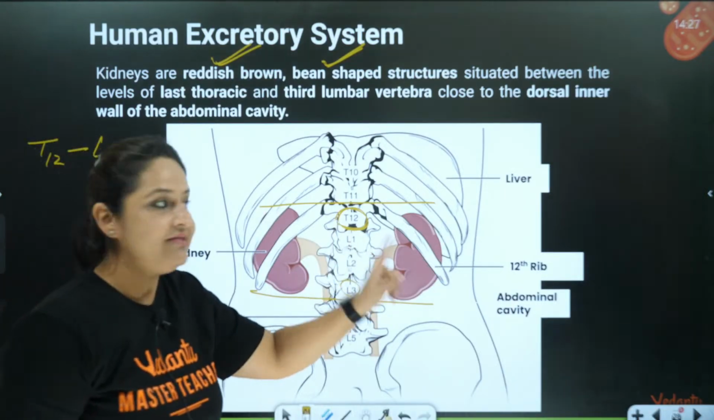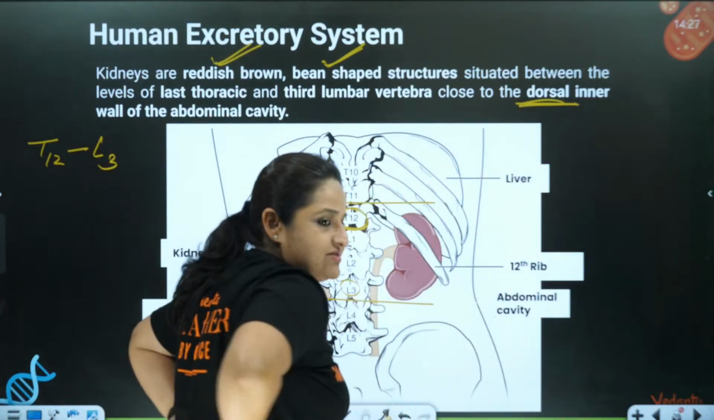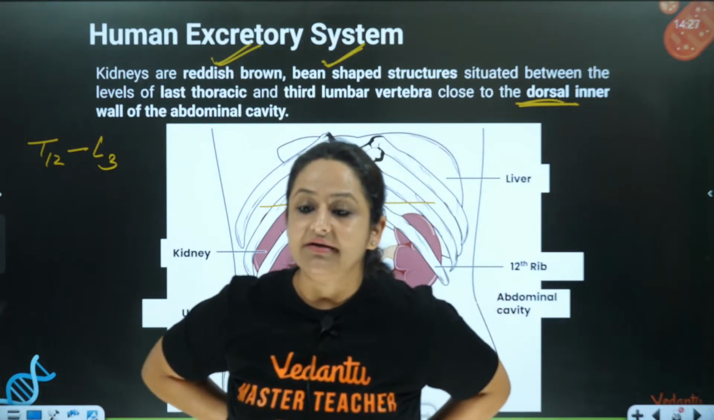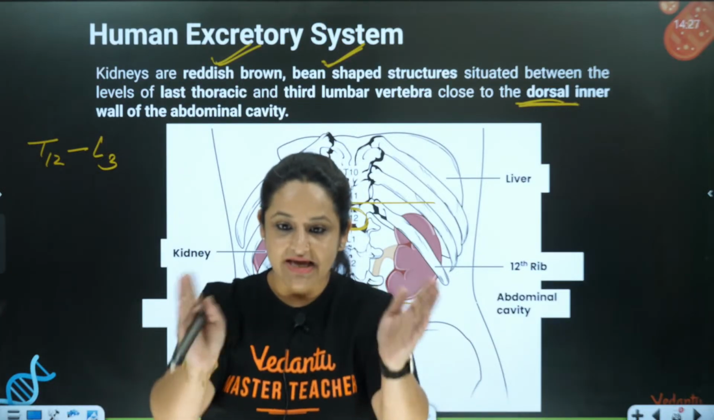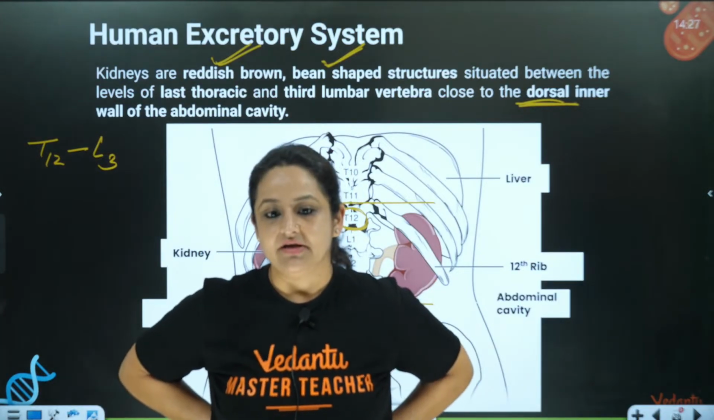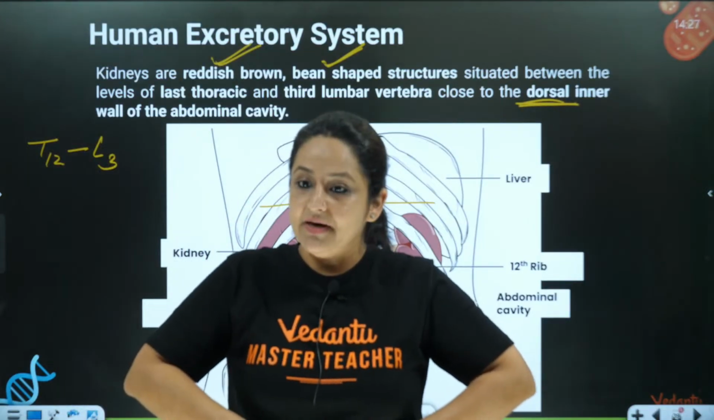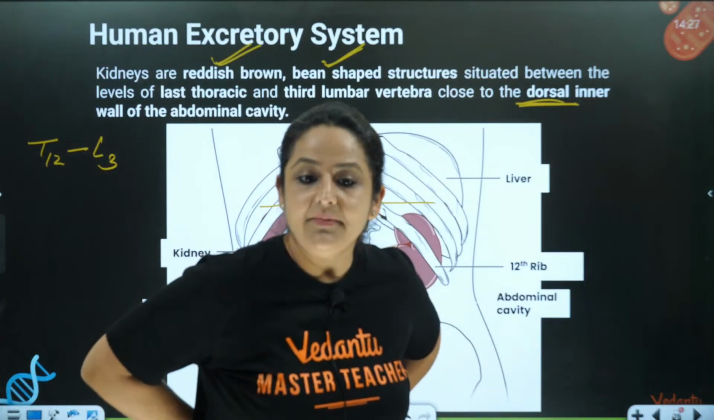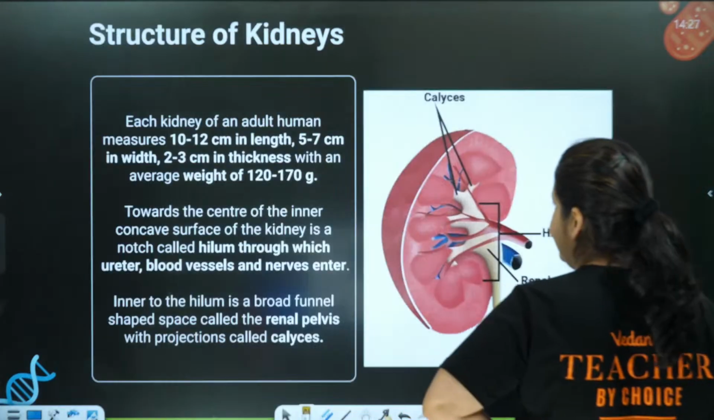They are present in the dorsal part of the body. Dorsal means here, at the back side of the body. And they are attached to the inner wall of the abdominal cavity. This is the location of the kidney. Kidney is not present in the front. Kidneys are present at the back. Okay, now let's move ahead.